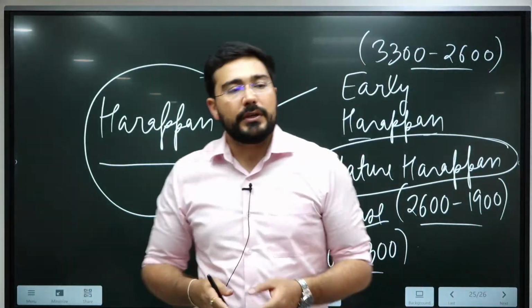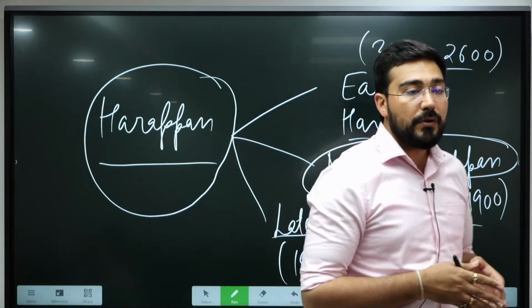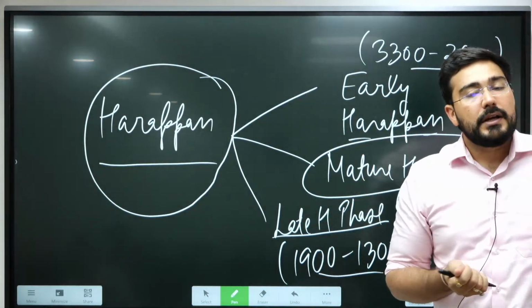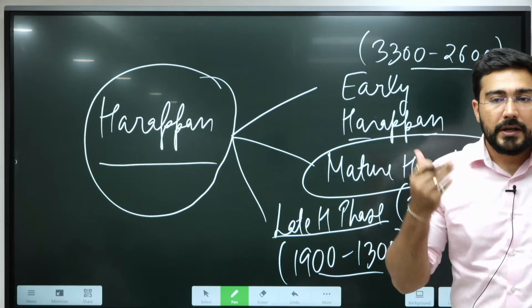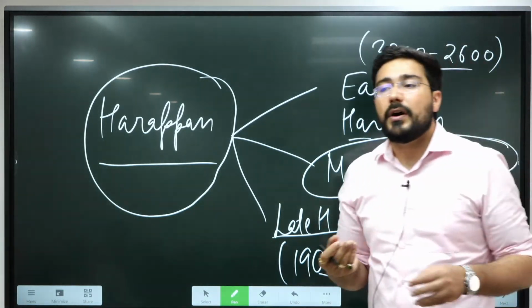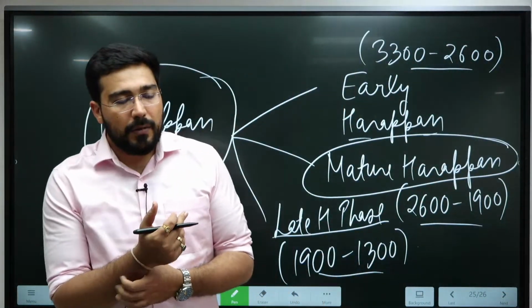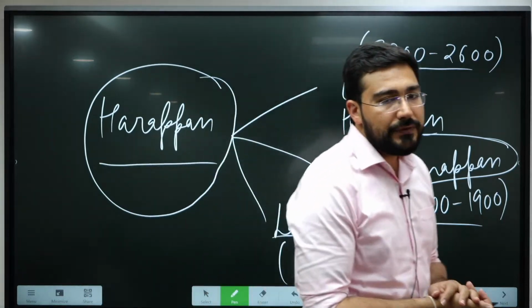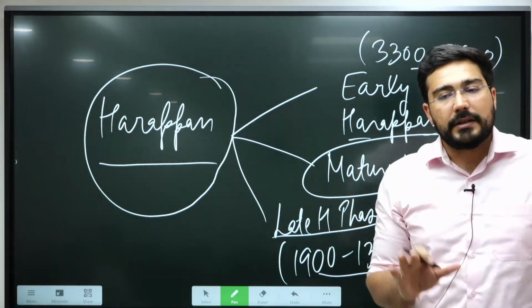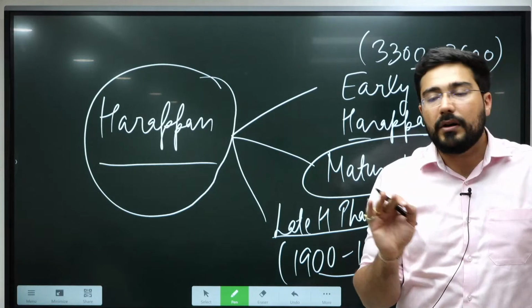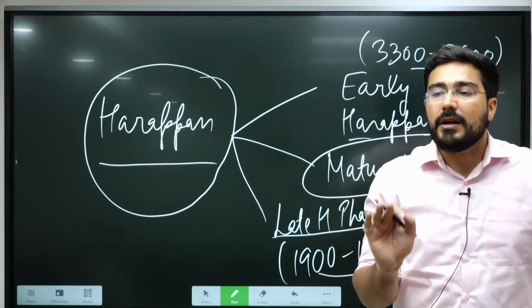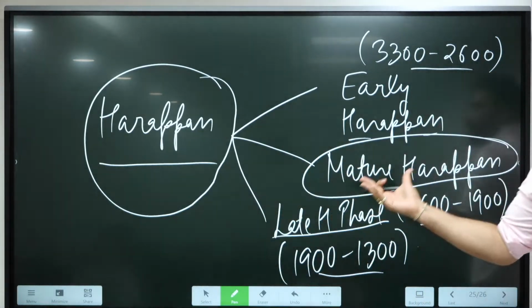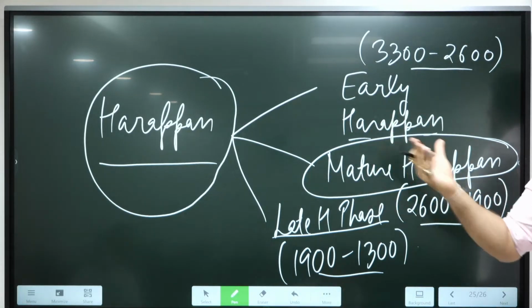Then there is one more theory that is often put forward, that the Aryans were the makers of Harappan civilization. But with recent research, we see that the Aryans entered the Indian subcontinent only around 1500 BC. So it was not possible for them to construct the Harappan civilization.